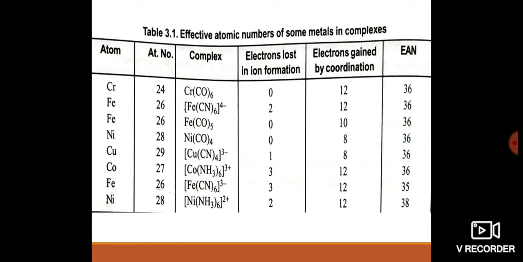Then go to the next and last one, hexaamminenickel(2+). Here the net charge is 2 plus, that's why the nickel atom loses 2 electrons in the formation of the complex. The atomic number of nickel is 28, it loses 2 electrons, so it becomes 28 minus 2, 26. Here 6 ligands are there, 6 into 2 is 12, so 26 plus 12 is equal to 38. So it also doesn't attain the 18 valence electron inert gas configuration. So it also deviates from the EAN rule.